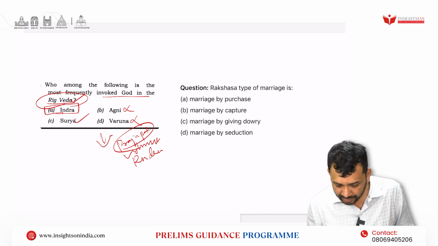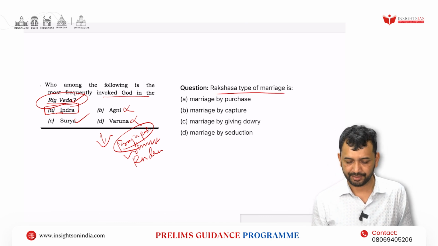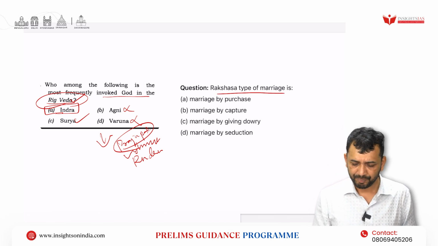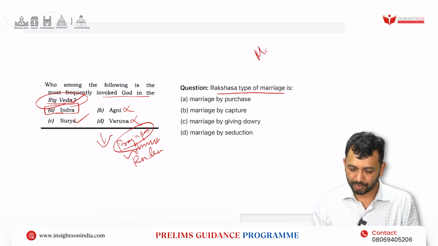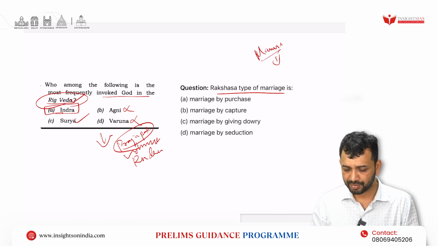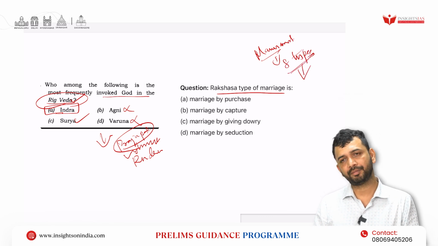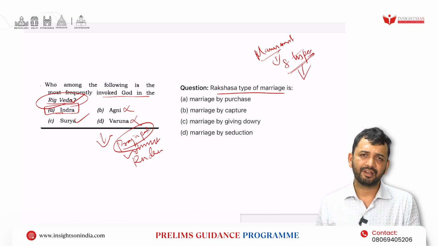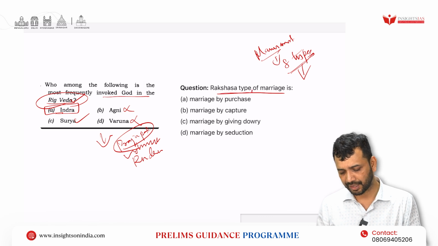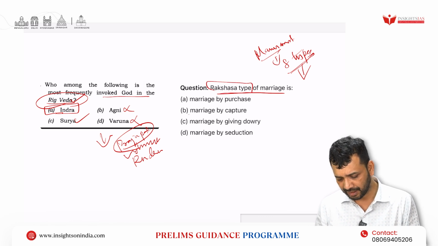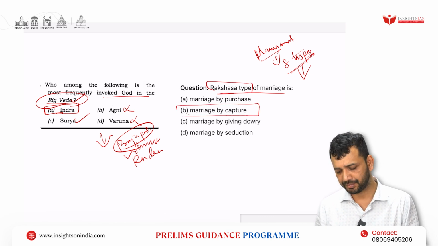Then, Rakshasa type of marriage. There are different types of marriages, which have been spoken about in the Manusmriti. There are 8 types of marriages. Within them, 4 are acceptable and 4 are considered non-acceptable; legally acceptable, but morally not acceptable. One of them was Rakshasa type, which is basically marriage by capture.